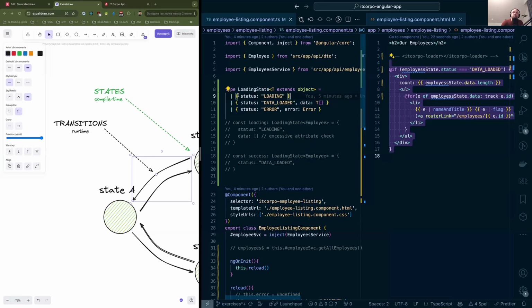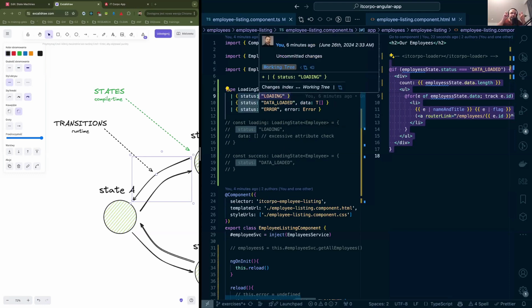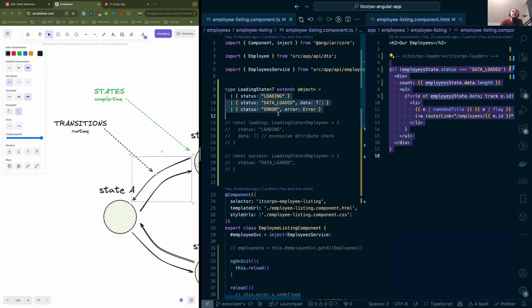Because the thing that you need to have here basically boils down to using TypeScript discriminated unions. In a discriminated union, you need to have all the members provide this property, the so-called discriminant property, and they all need to have exclusive values. So this would be a non-exclusive value because data loaded is exclusive with error, but they are not exclusive with string.